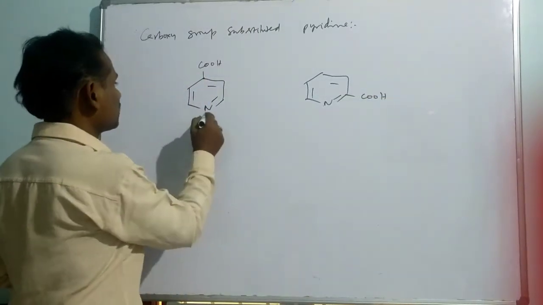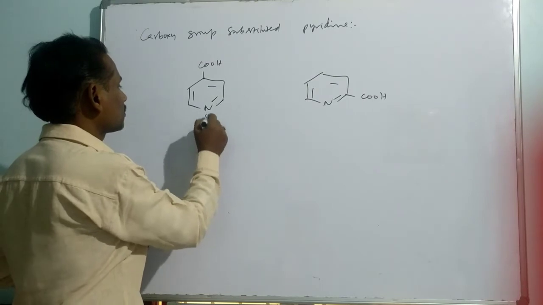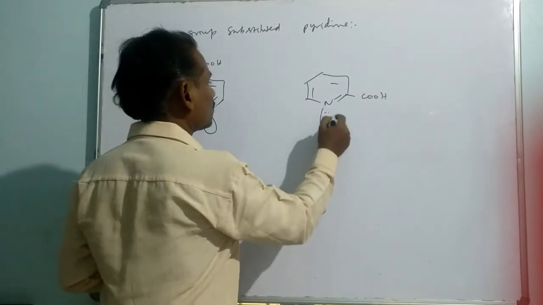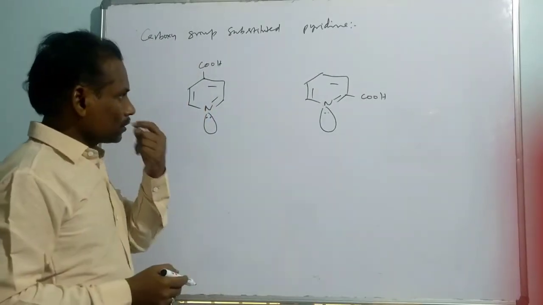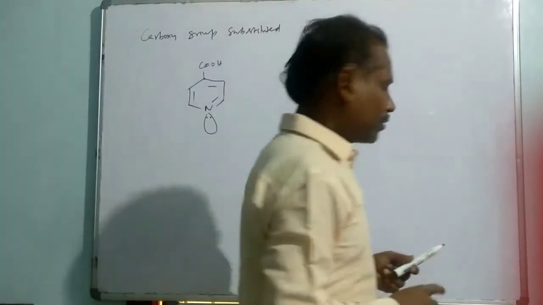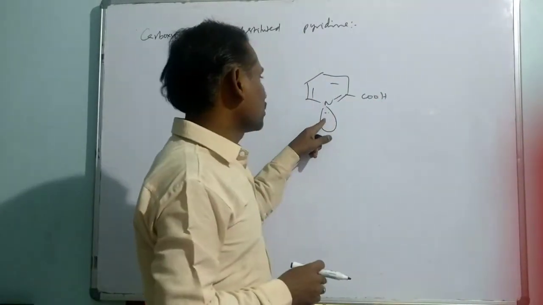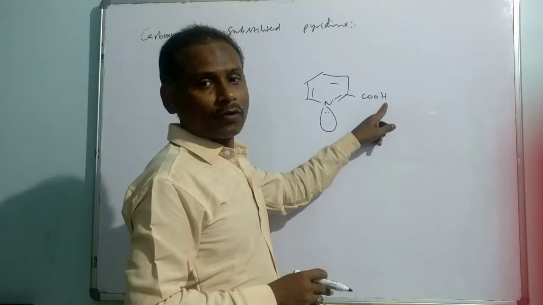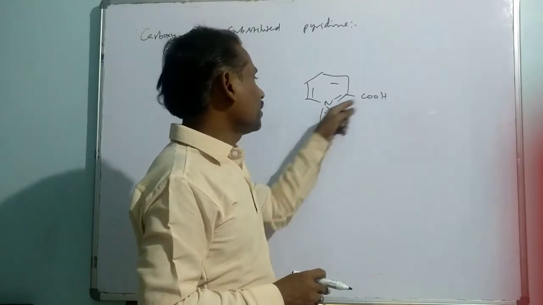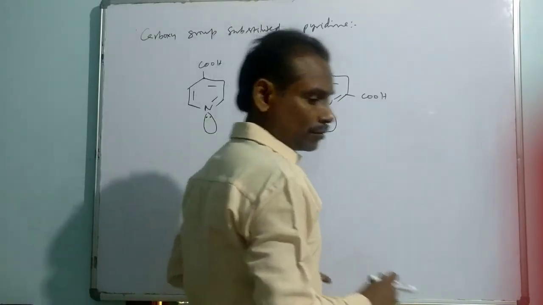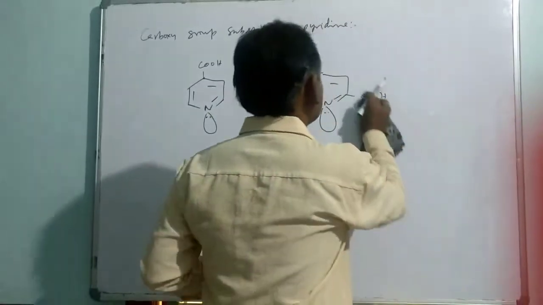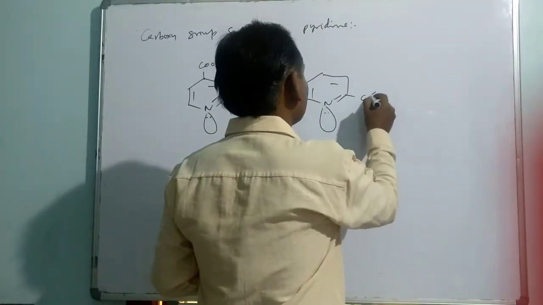Here the pyridine has non-bonded electrons. So in that situation, there is a scope of hydrogen bonding between these non-bonded electrons and the proton of carboxylic acid, because they are very near to one another. Let me write this COOH.